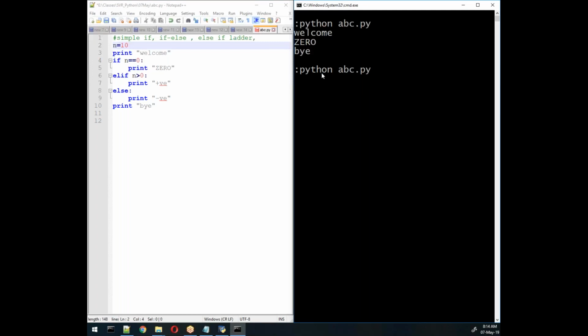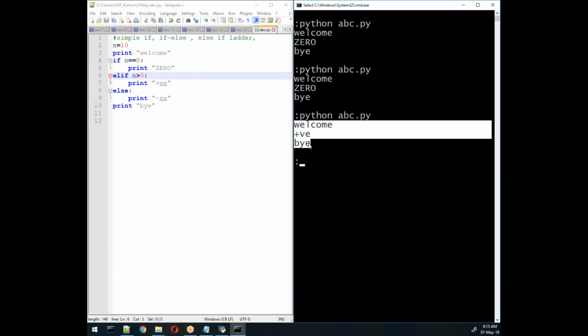Sure, let me check how it is possible. Sometimes this is tricky. Your answer is correct, I accept it, but why am I getting this type of output? No, the problem is this one. See here, you did not save it, right? Yes, now it's saved. Now if I check this, I'll get the same output. That means if you do not save, you will not get the new output. It will give you the previous output. So now it's correct, positive and bye, right?